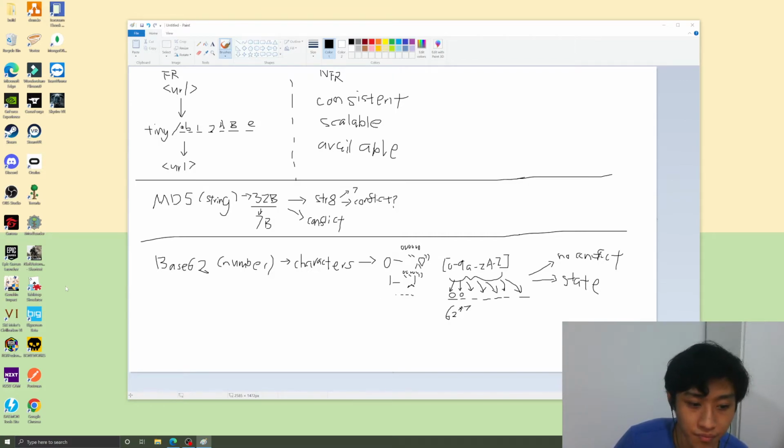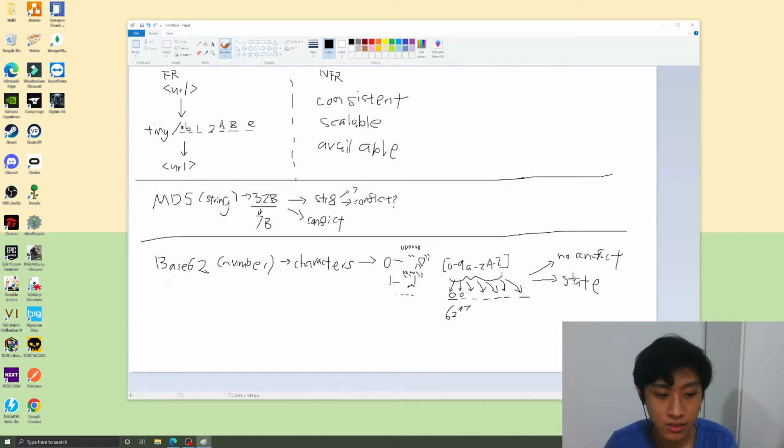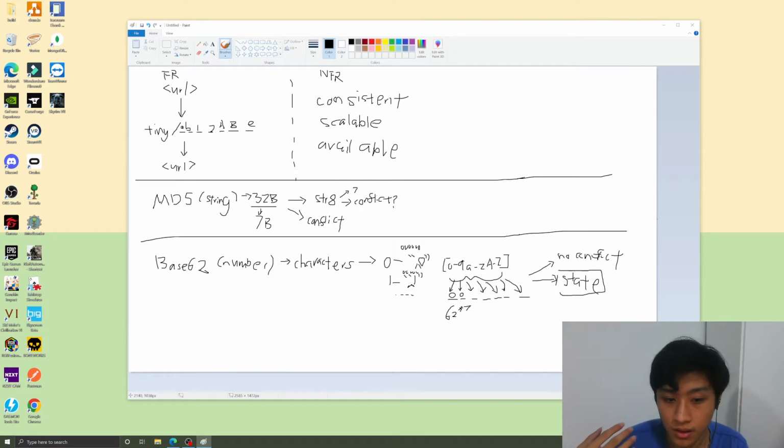So by comparing the MD5 algorithm and the base62 algorithm, we can say that base62 is the more suitable one, because as long as we maintain the state, we have no worries about conflicts within the database. So I don't need to do a database lookup every time I generate a new URL.